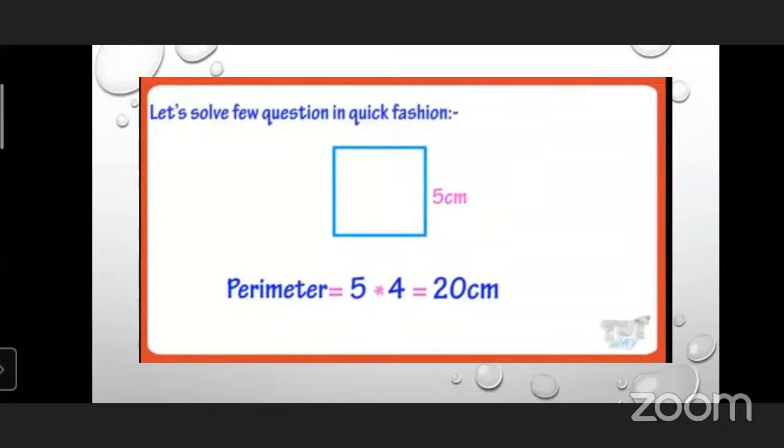Here you can tell orally also. There is no need to solve in your notebook or on a rough page. One side is given, that is 5 centimeter, and you can recognize that the figure given is a square. Perimeter is equal to 4 into side, which is 20 centimeter. 4 fives are 20 centimeter.